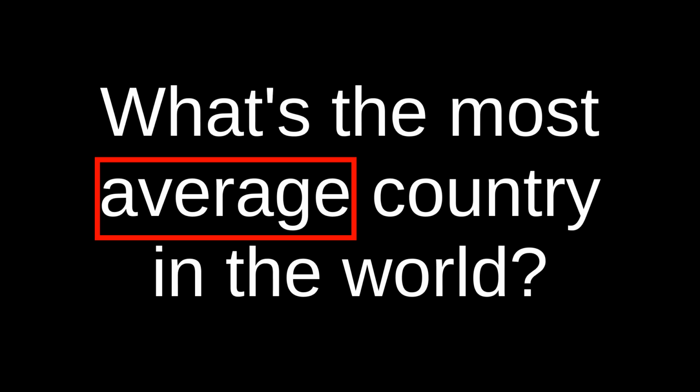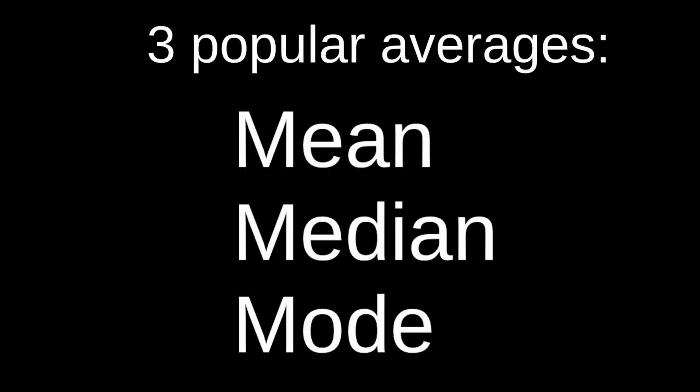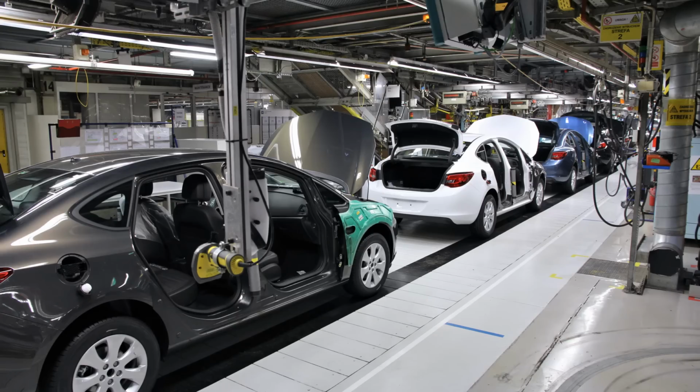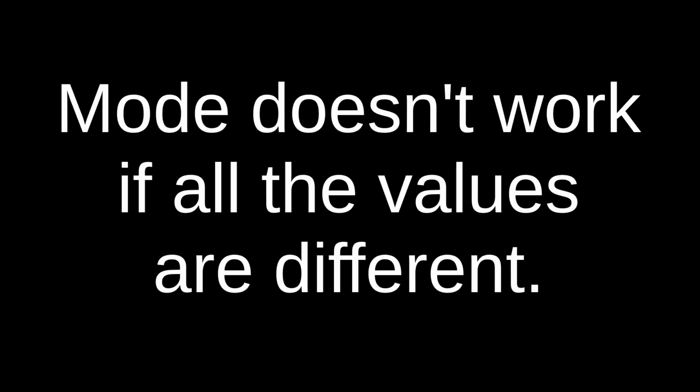How about average? Averages in general tell you what's a typical member of a set of objects. You might remember from math class that 3 popular averages are mean, median, and mode. The mode is the easiest to explain. It's the most frequently occurring value in the data. For instance, the mode first letter of a national capital is B, since more national capitals start with B than any other letter. No 2 countries have precisely the same population, area, or GDP, however, so it doesn't make much sense to talk about the modal country on those statistics.